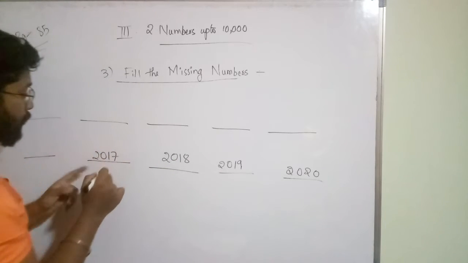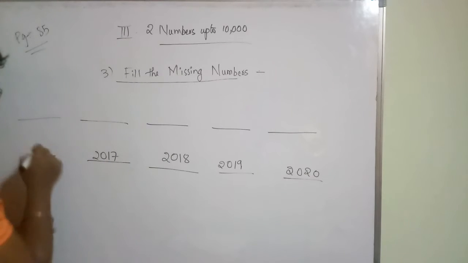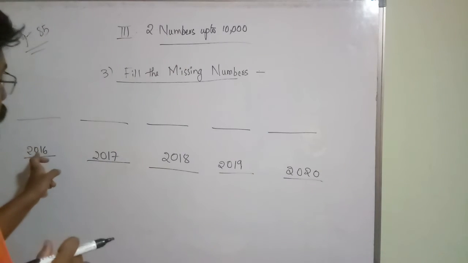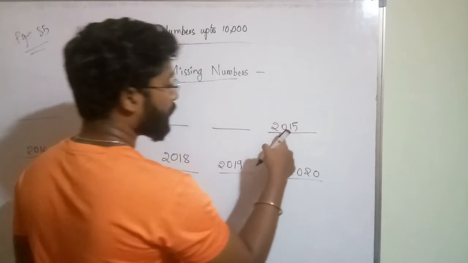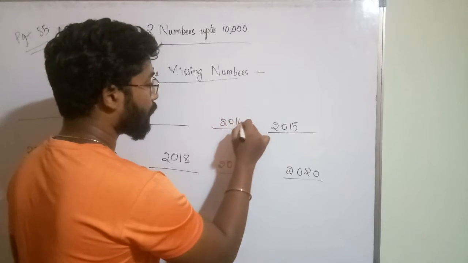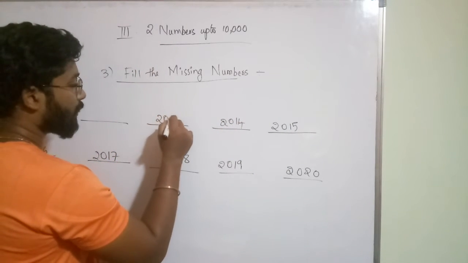2017. So before 2017 what you will get? You have to do -1 from 2017. You will get 2016. Okay, so before 2016 what you will get? 2015. Before this number what you will get? You have to do -1. 2014. Okay, before 2014 what you will get? 2013.